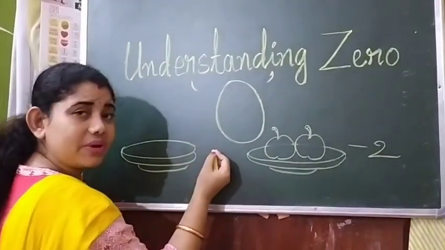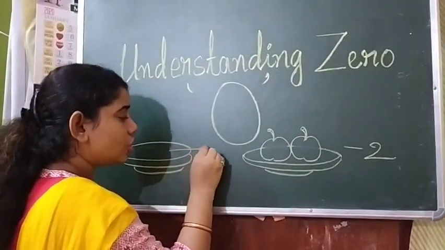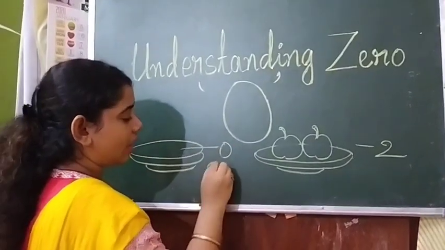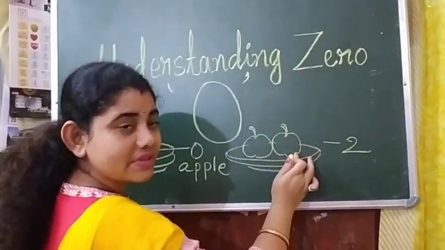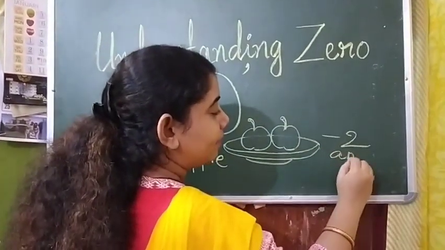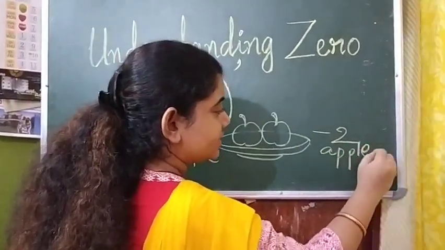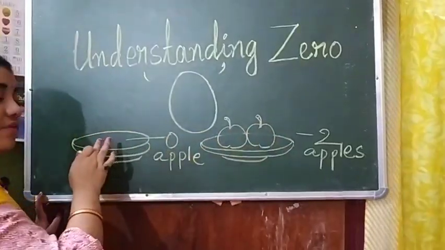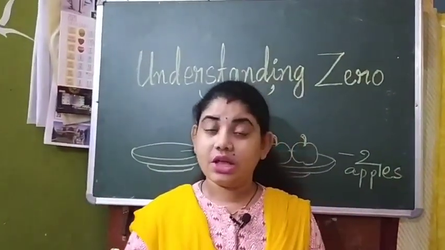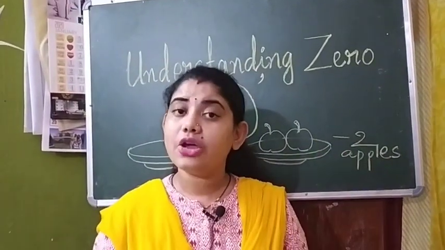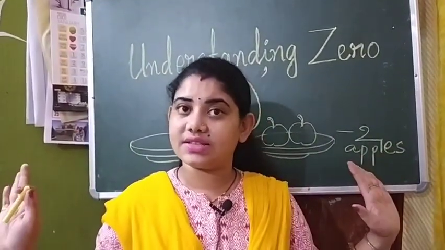That means how many apples are here? 0 apples. And here how many apples? 2 apples. That means when we have nothing, we have 0 with us.